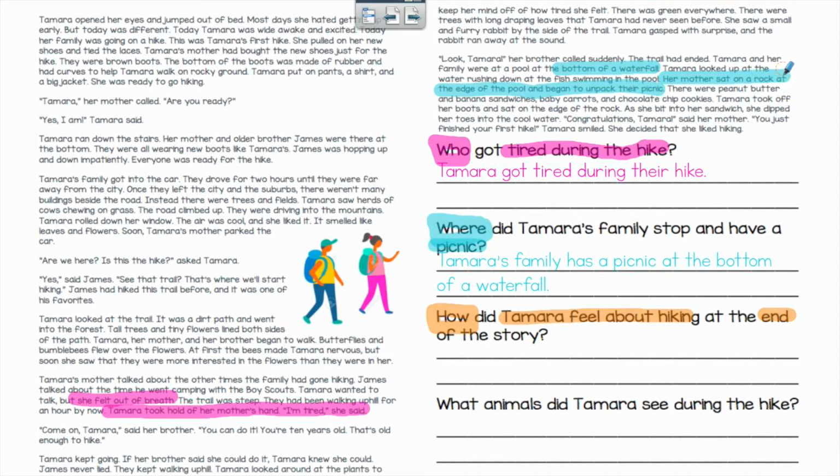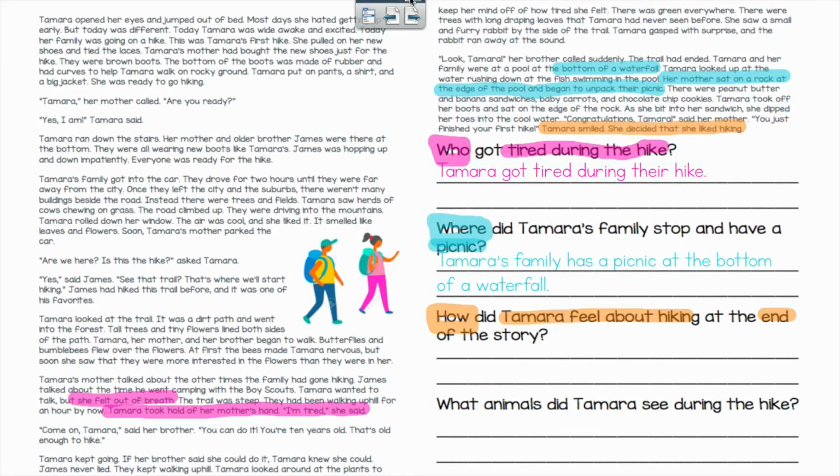When you look in this last paragraph, it talks about how her mother congratulates her on doing such a good job on her first hike. It then says Tamara smiles and she decides that she likes hiking. Now, in the middle of our story, Tamara got really tired. She might not have liked hiking that much when she was super tired, but at the end, she decided that she really enjoyed hiking.